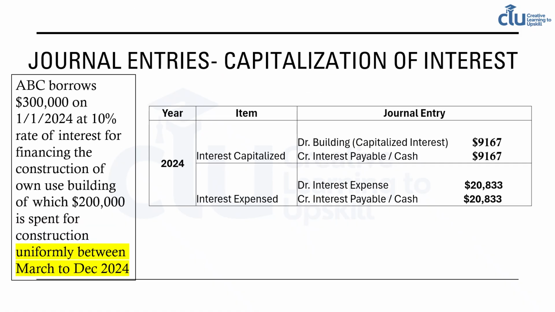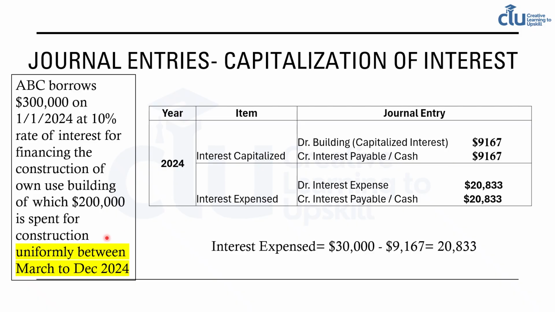Let's now see the journal entries for capitalization and expensing. So if you have adopted the precise approach, we said that 9,167 is what will be capitalized. So for capitalization, we are adding this to the cost of the asset, right? It is attached to the value of the asset. So we'll debit the asset, that is the building, and we'll credit interest payable or cash, as the case may be.